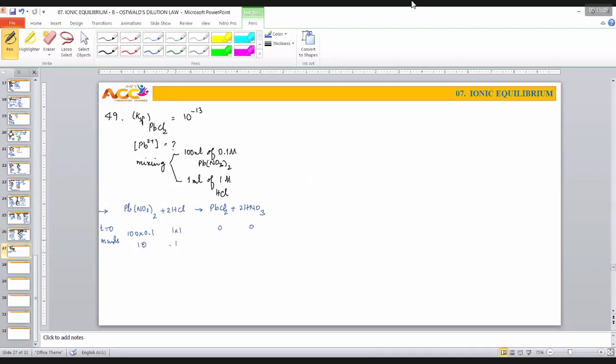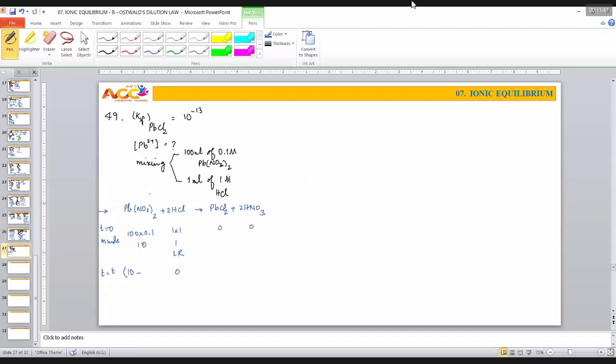Now the question is, when you are having this discussion, then normally what you can say is that, sir, in this case we can enjoy the concept of limiting reagent. For every 1 mole of lead nitrate we have the requirement of 2 moles of HCl. For 10 moles, definitely I am in need of 20 moles, but available is 1. Therefore, we can say that in this case it is the limiting reagent. And once you declare this to be the limiting reagent, then you say time t is equal to t. Here it is 0. This is 10 available, was available, minus.